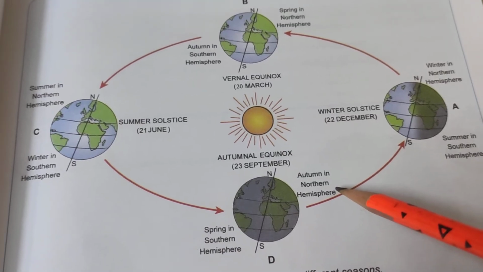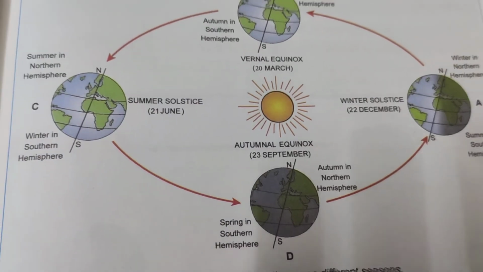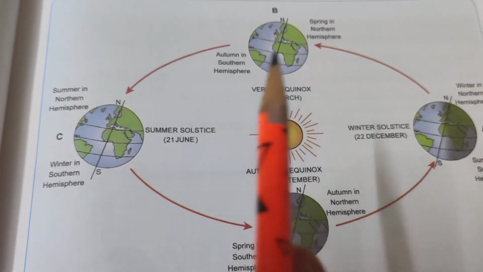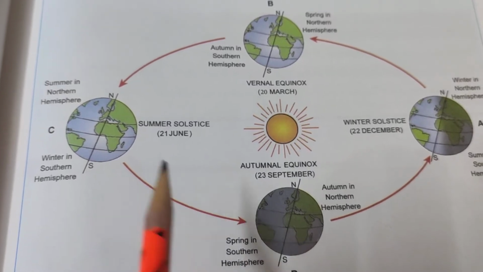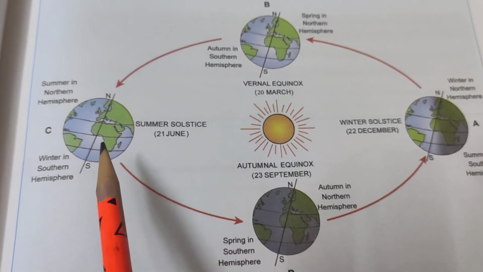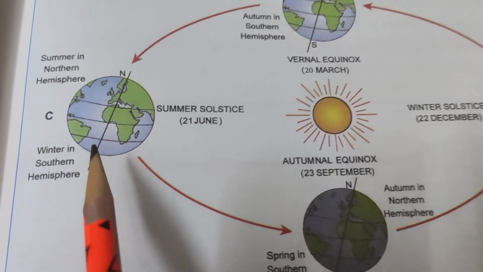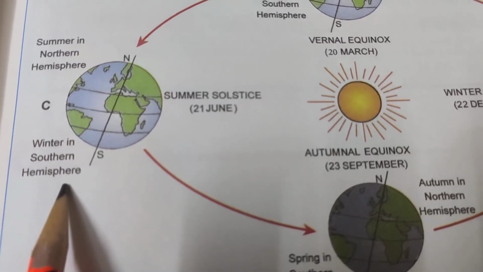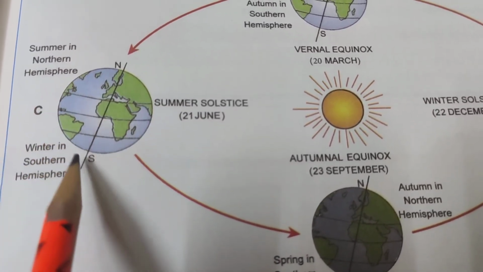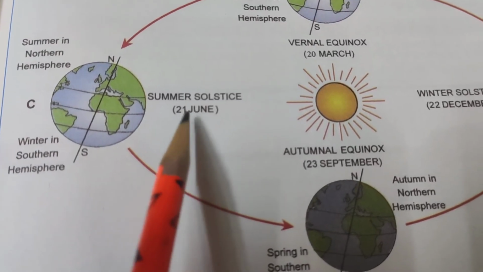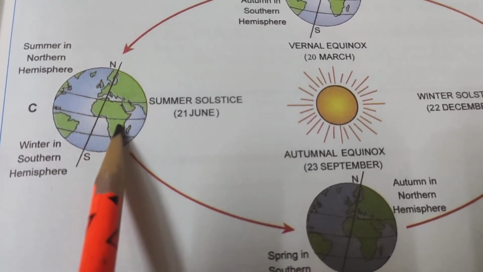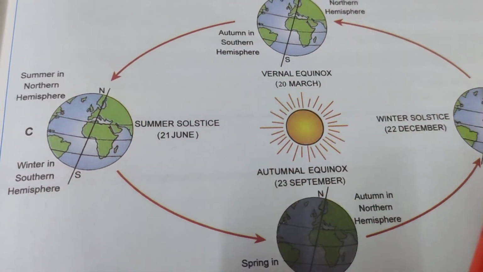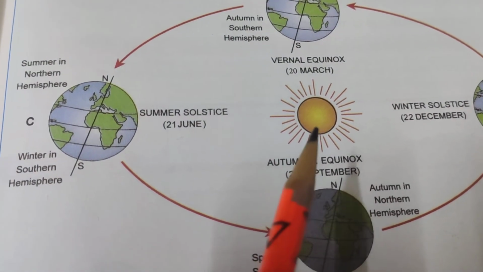Now I will explain solstice. So children, when the earth revolves around the sun, different positions cause different seasons. Like this position, 21st June. You can see summer in the northern hemisphere and winter in the southern hemisphere. That is called summer solstice. Remember 21st June, this diagram. So on 21st June, what happens?